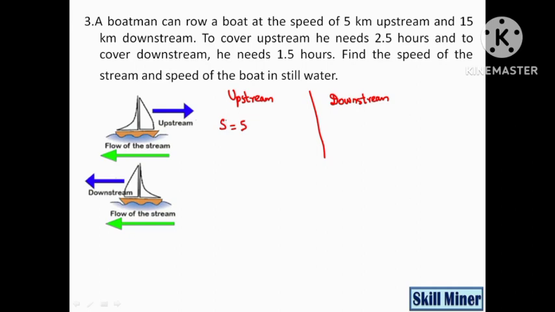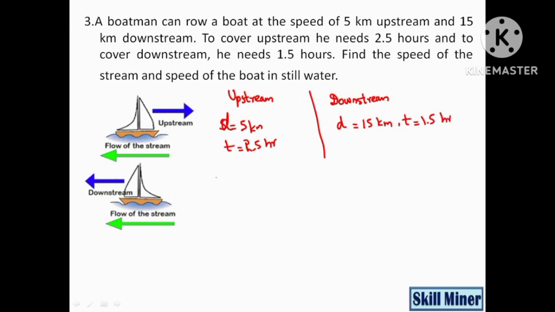At upstream he will cover the distance of 5 km in 2.5 hours. At downstream he will cover the distance of 15 km in 1.5 hours.